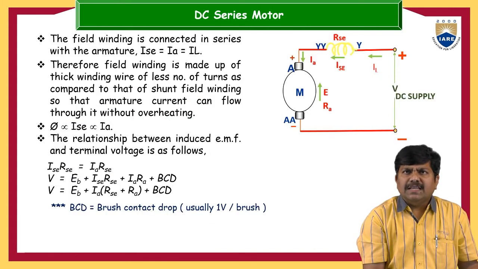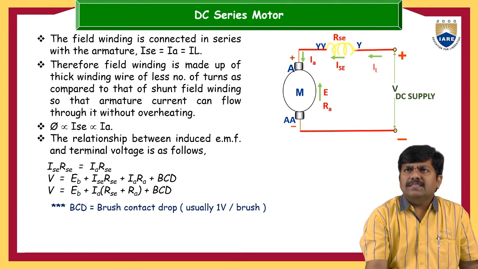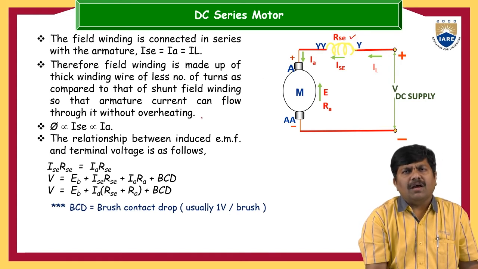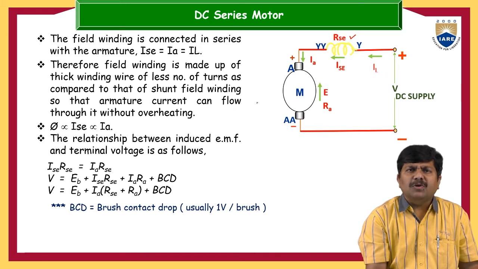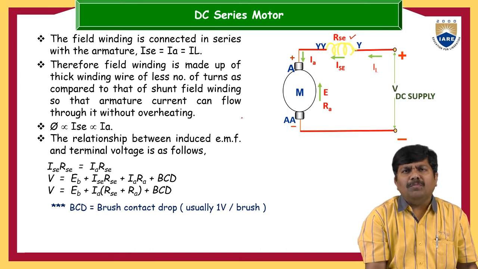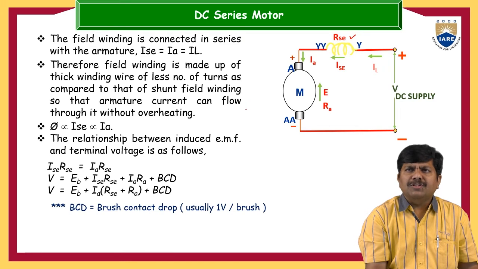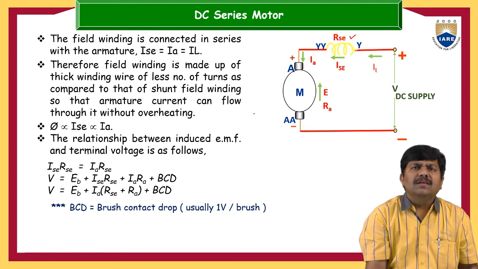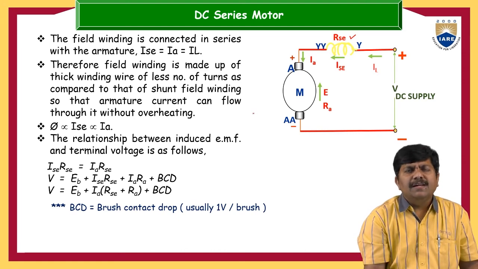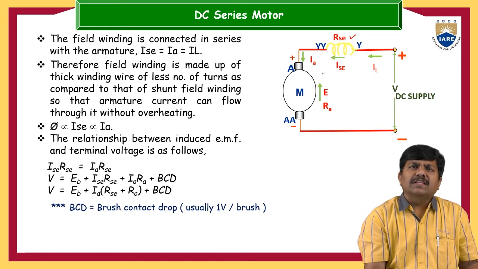Coming to the DC series motor, the field winding is connected in series with the armature. See, this is the field here, with only very few turns, not as many turns as the shunt field has. In the series motor, the field is connected in series with the armature, and because of that the name came: DC series. In the previous case, the DC shunt motor, the field is connected to the armature in parallel, in the shunt form, so that was a DC shunt motor. Here it is in series, so this is the series motor.